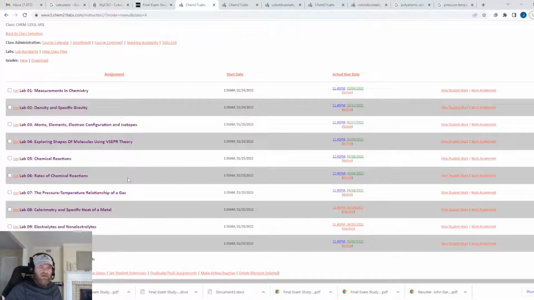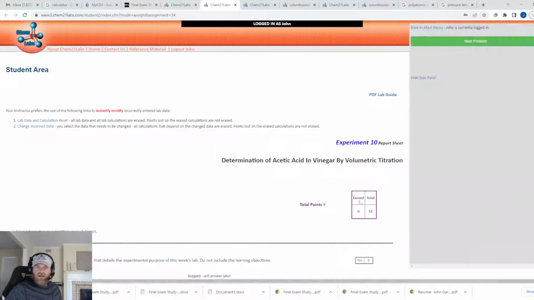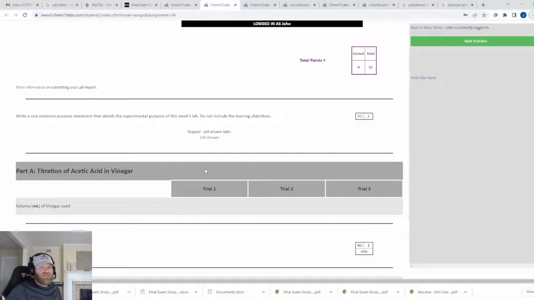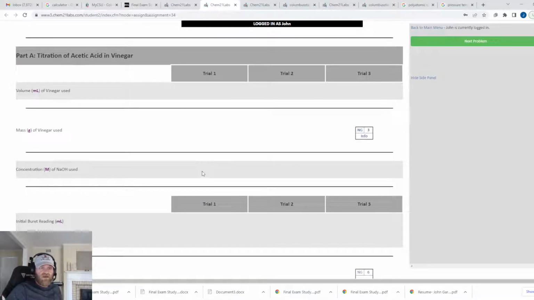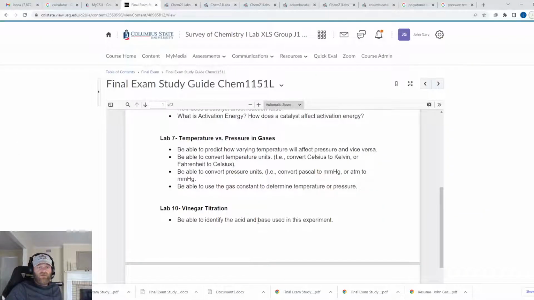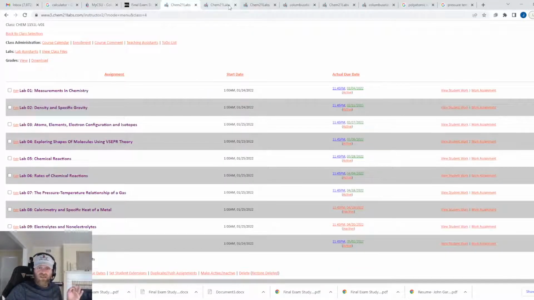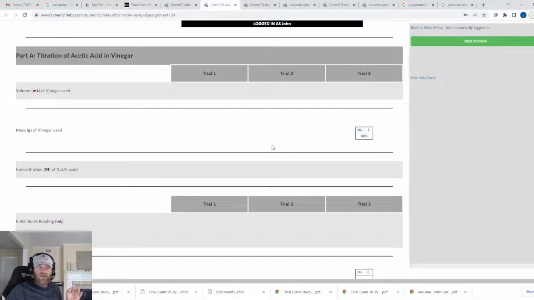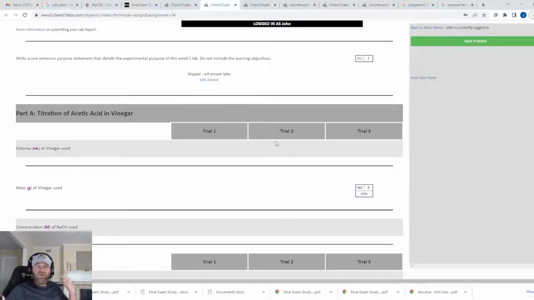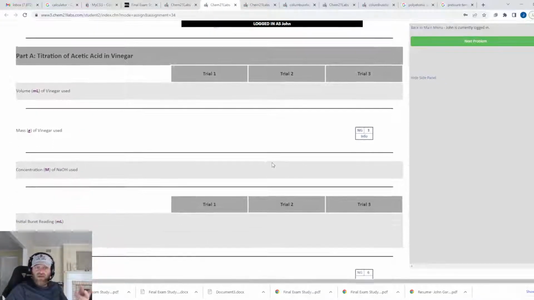All right. Next up, we skipped Lab 8, we skipped Lab 9, and we did titration. So titration, you got a lot going on here. You're going to need to know how to identify the acid and the base used in this specific experiment. I'm not going to ask you about anything else except for acetic acid and sodium hydroxide.